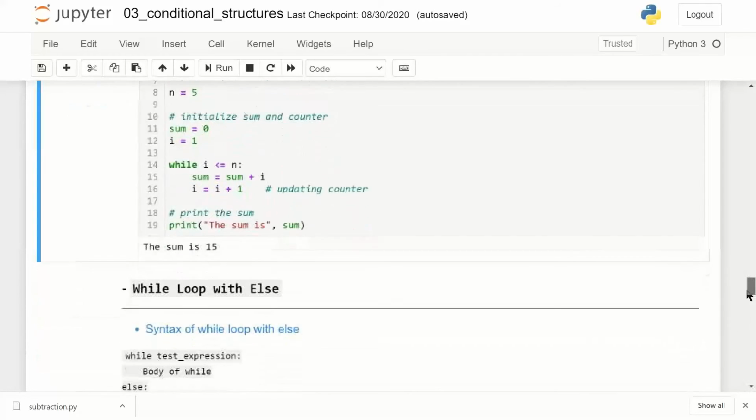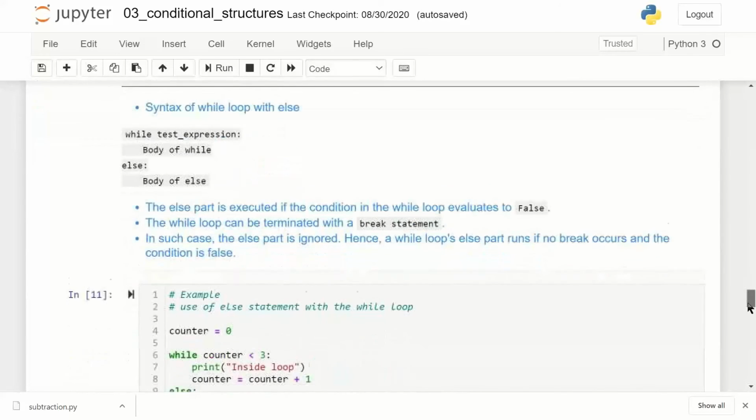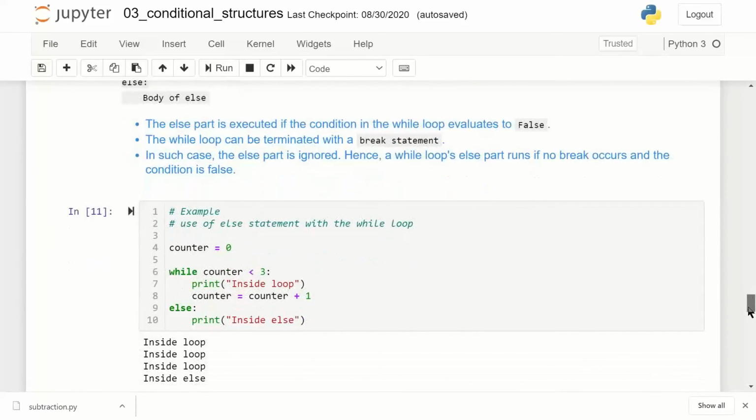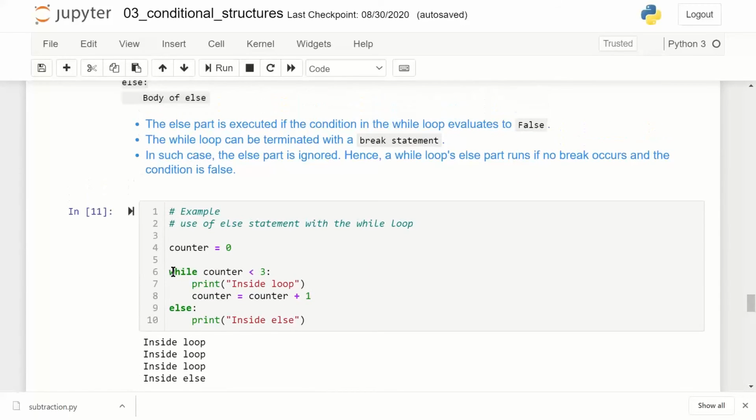Resume. Now here we have the while loop and else. So here I have set counter equal to 0. I'm saying counter less than 3, print inside loop, counter equal to counter plus 1, else print inside else.